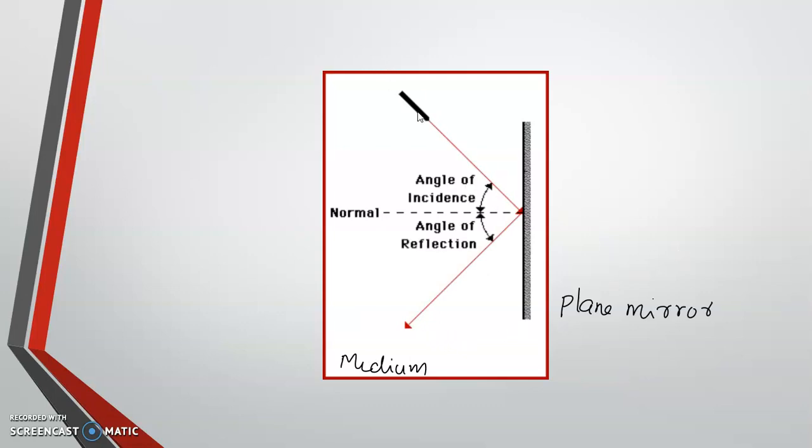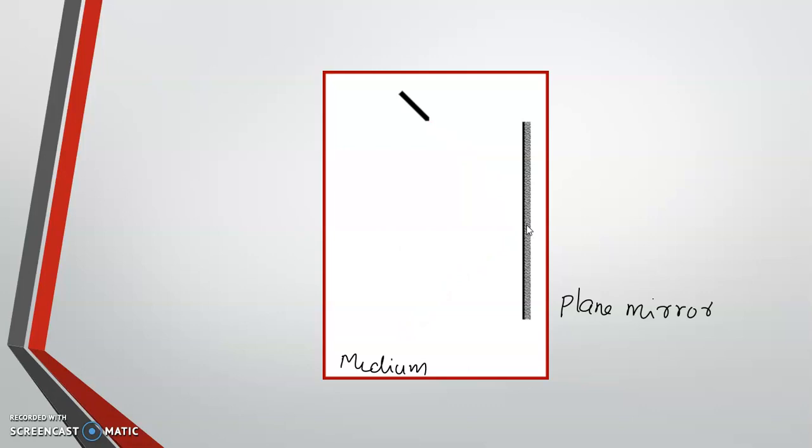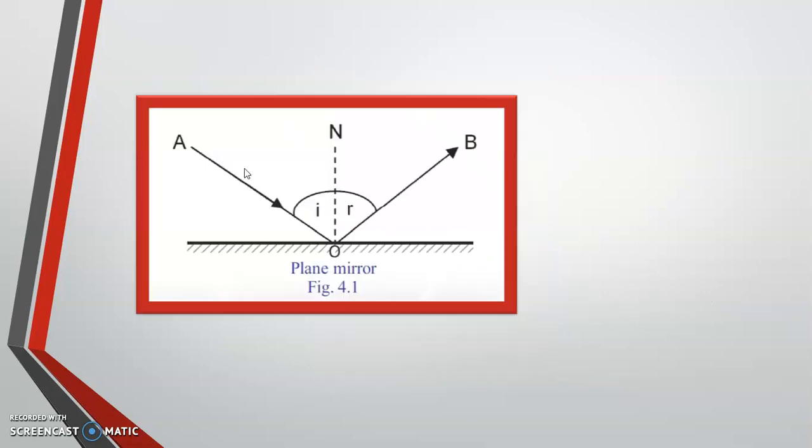Now you see the light which is incident on the plane mirror. That is called the incident ray, the ray of light which is incident on the plane mirror. Here we have the plane mirror. Understand how we represent the plane mirror. It's very, very important. We have to draw it like this, because if you simply draw a straight line, that means it is a transparent interface. A mirror is not transparent. It will not allow the light to pass through it. It reflects the light. So this is the plane mirror, and the ray which is incident on the plane mirror is called the incident ray.